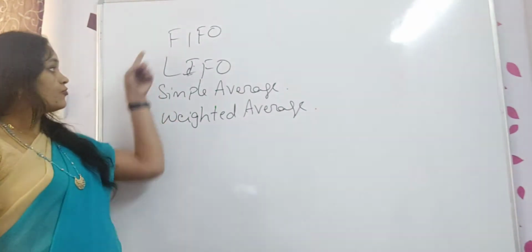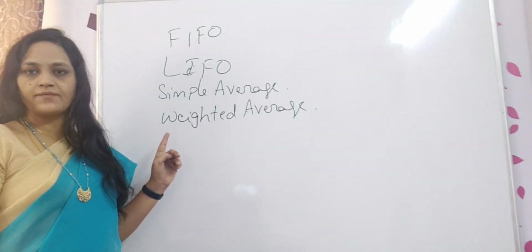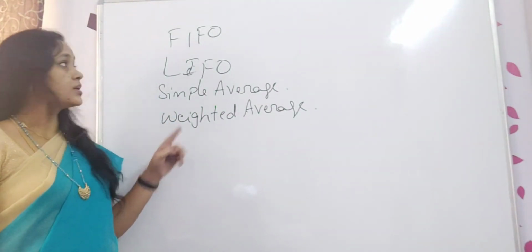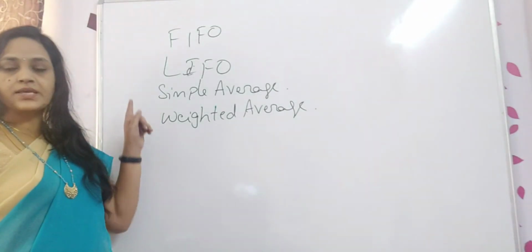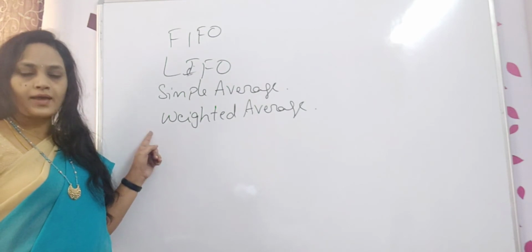All these four methods we have completed. Correct? First one is FIFO, LIFO, simple average and weighted average.